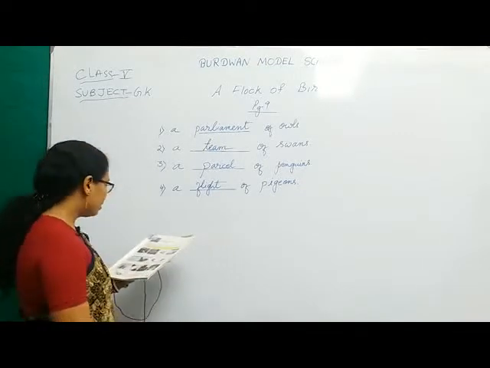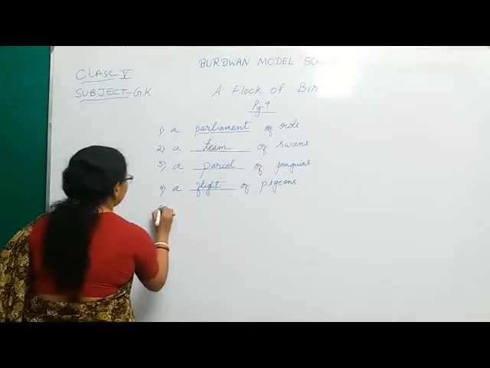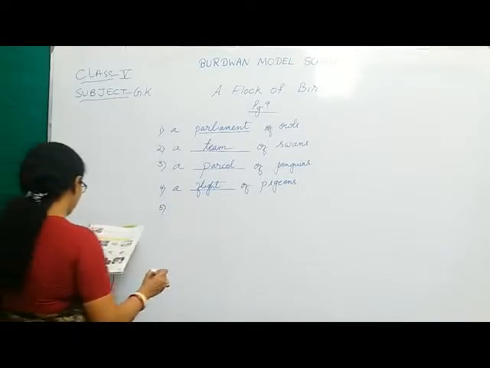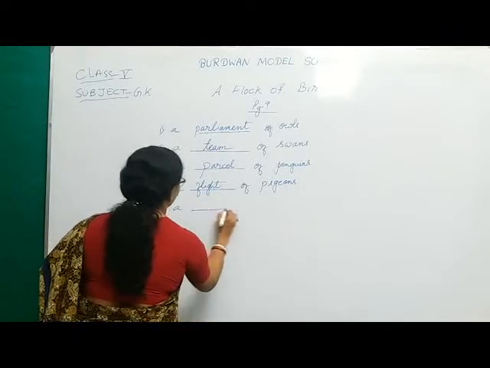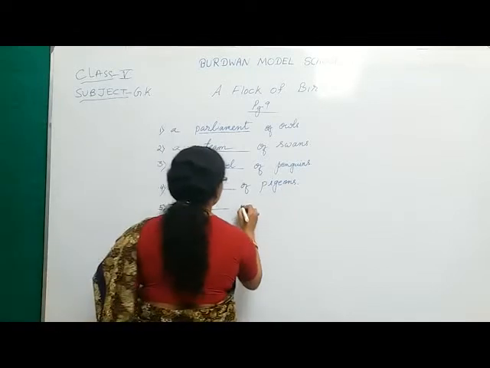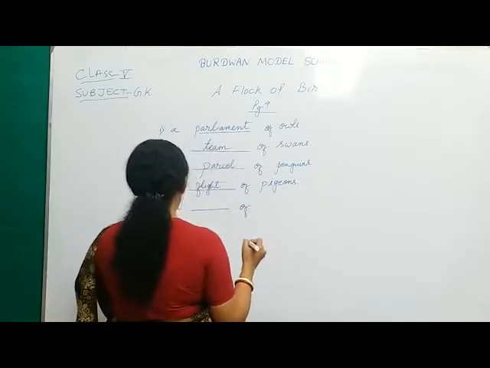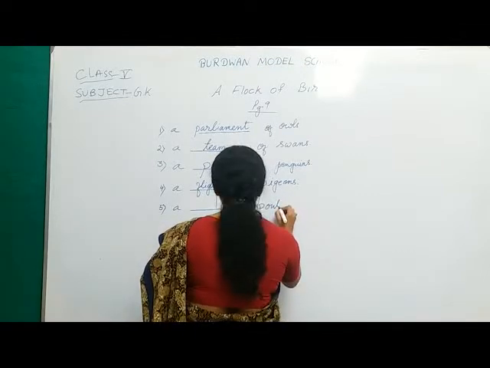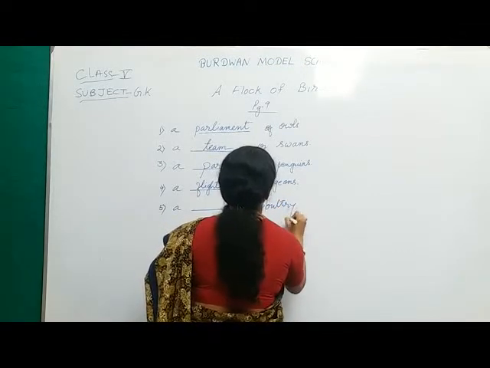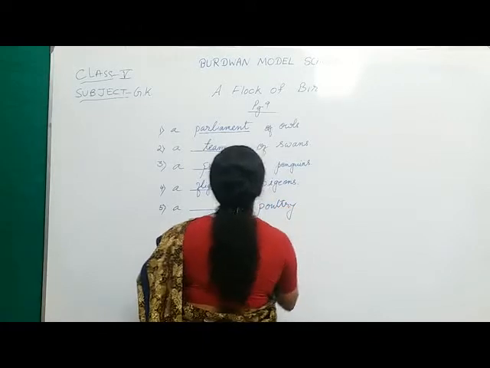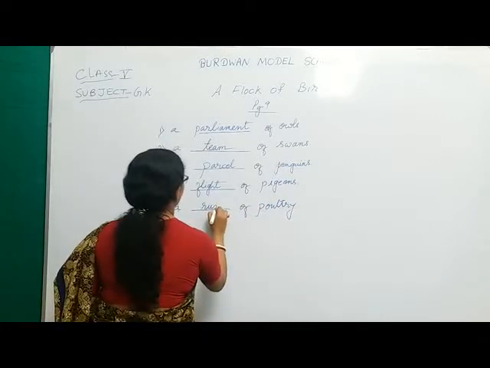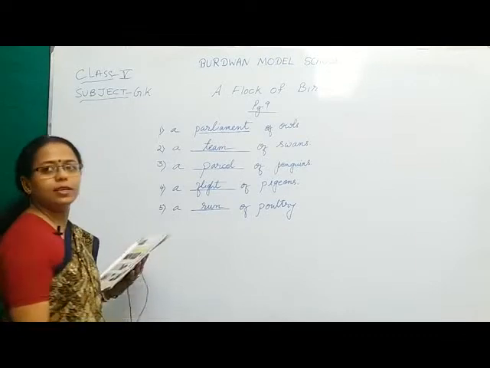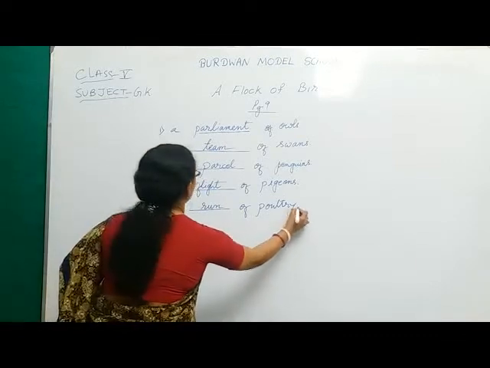Okay, so now number 5, let's go for number 5, and it's a dash of poultry, where small hens are being kept, and it's a dash of poultry. So it is a run of poultry.